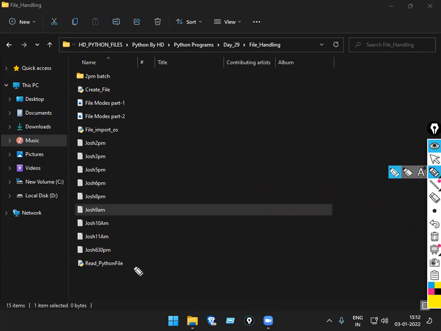File handling is the most important topic in any programming language. Whether you take C, Java, Python, whatever it is, this is a compulsory topic which you have to know, because in real time you'll be working with files only. Think about real time: you'll be working with files only. So this topic you have to compulsorily understand.